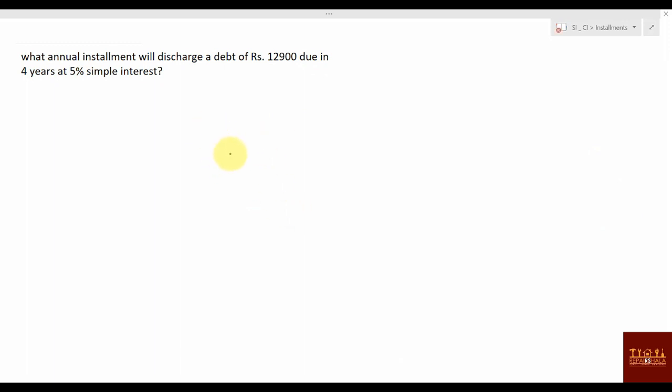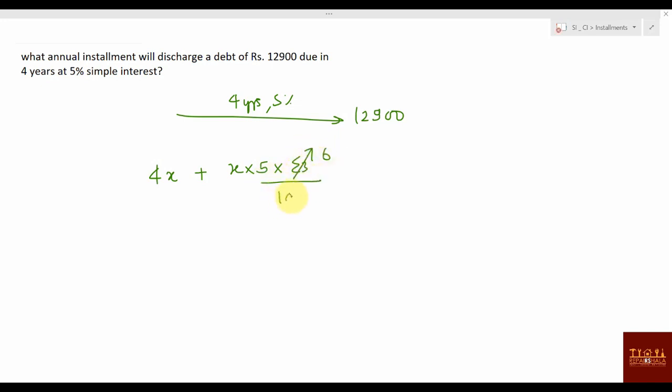What annual payment will discharge a debt of 12,900 rupees due in 4 years at 5% rate of interest? So 4 years, 5% rate of interest. Suppose the installment is x, for 4 years 4x will be the total installments. Interest will be x, rate of interest is 5 and sigma 3, divided by 100.